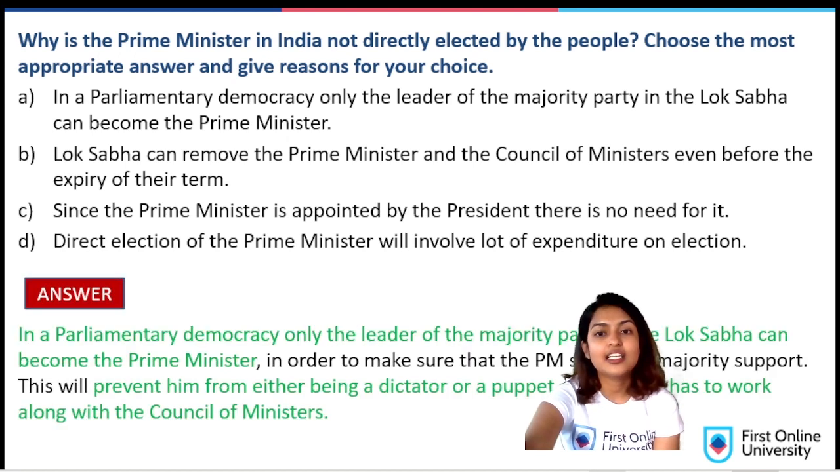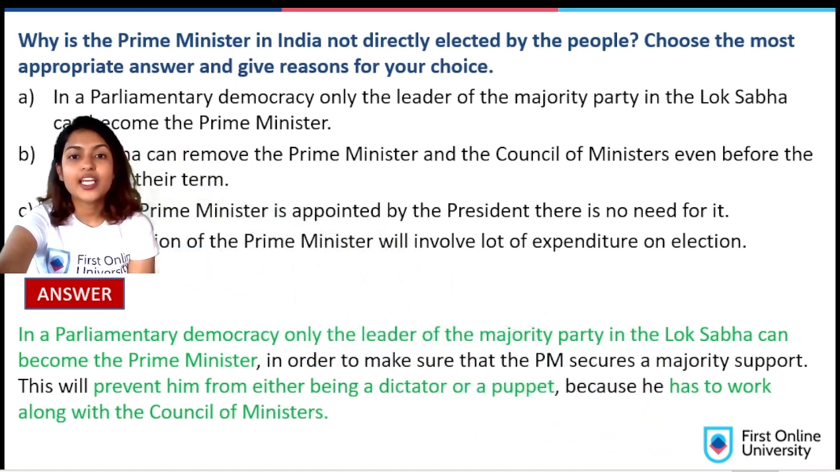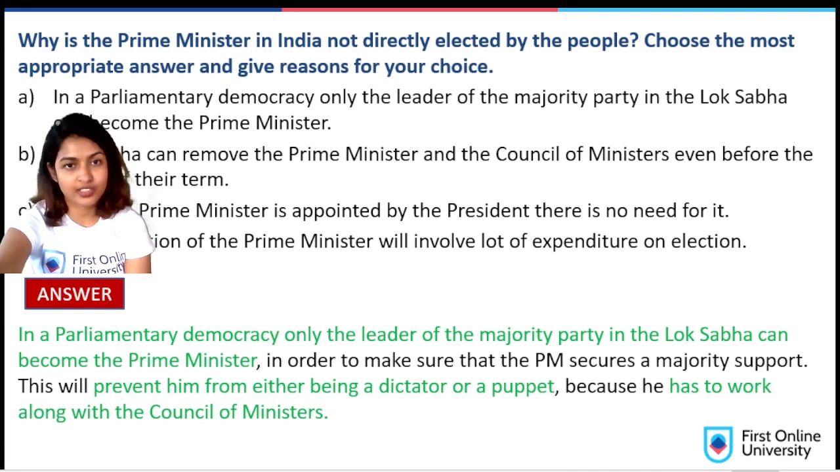So the answer is, in a parliamentary democracy, only the leader of the majority party in the Lok Sabha can become the Prime Minister in order to make sure that the PM secures a majority support. This will prevent him from either being a dictator or a puppet because he has to work along with the Council of Ministers who are ultimately chosen by the people, which truly conforms to the meaning of a democracy.